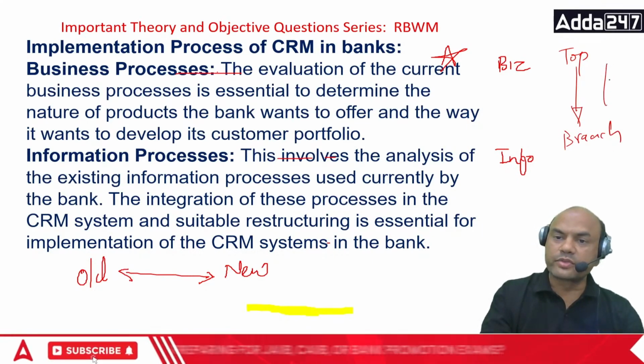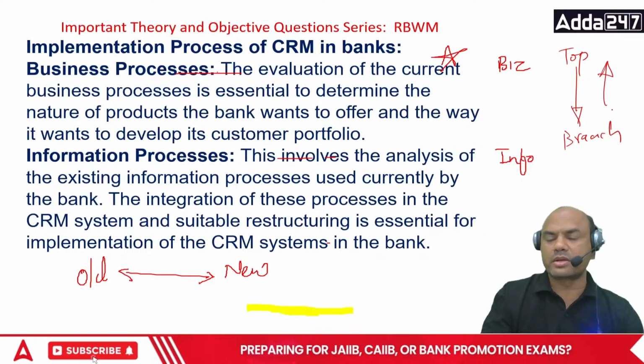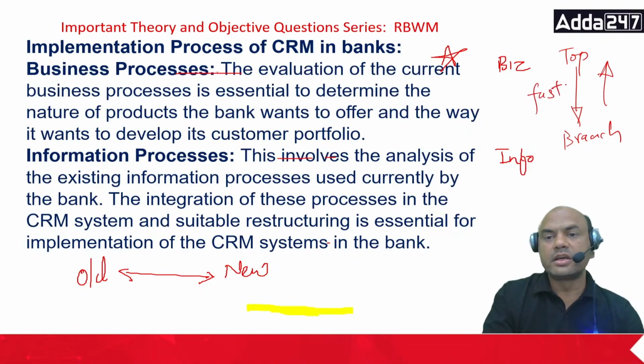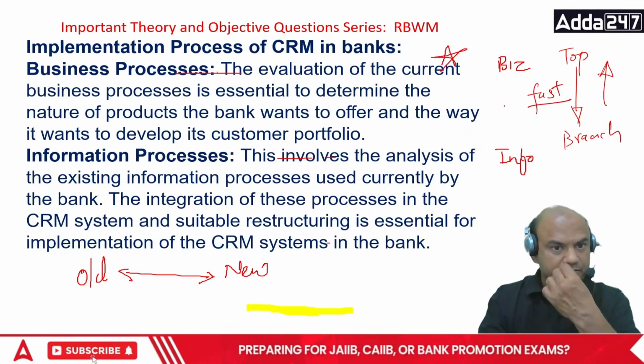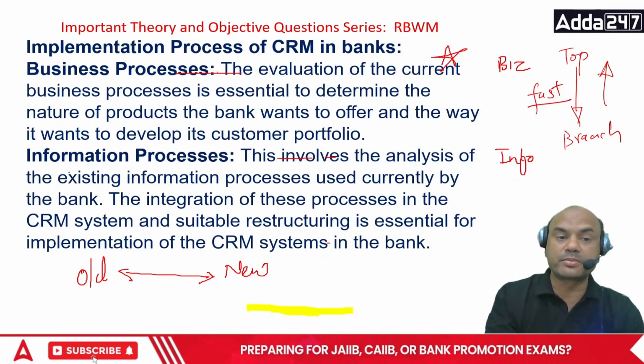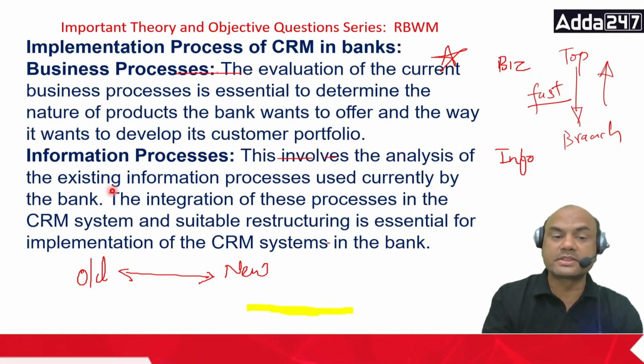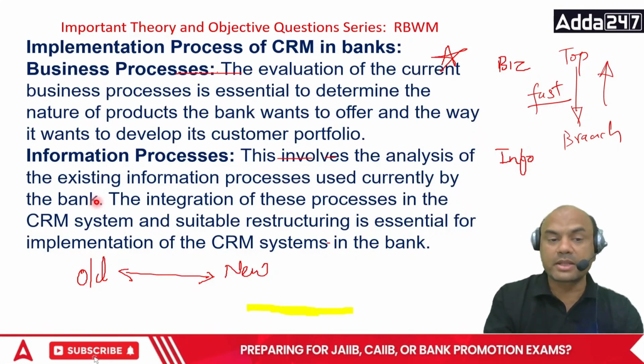And reverse also, feedback goes from branch to top. So how fast this information moves, that is all dependent on the information process. That's why we have this MIS in our banking, right?